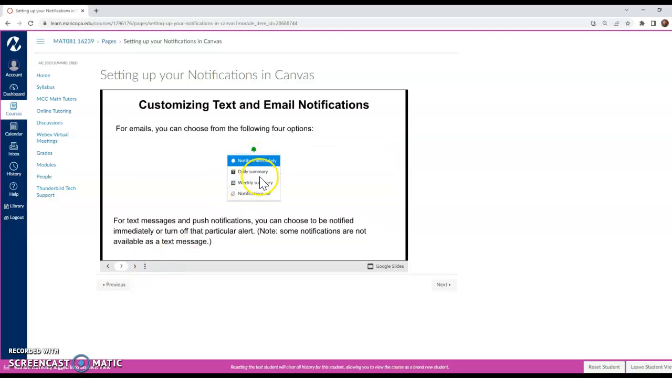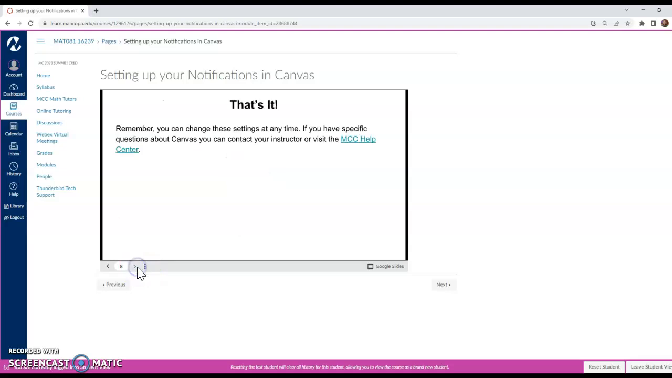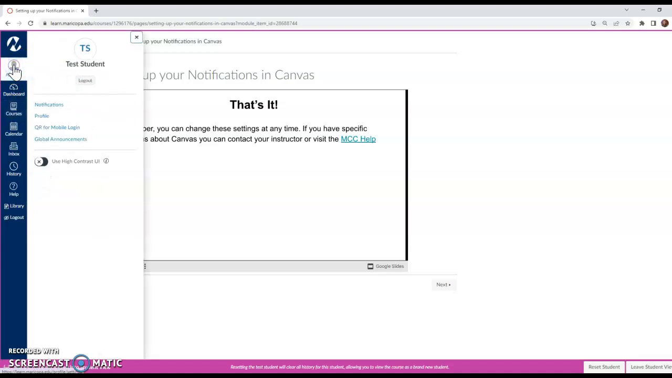And then again, you can decide how often you want to be notified. You can go back and change it if it's not something you're happy with, or if you want to change the settings. And then there's also the link to the Help Center in that screenshot. So again, you would click up here on account. And like I said, your name and your icon would show up. And then you would click on notifications. This is also where you can change your profile picture or other things.